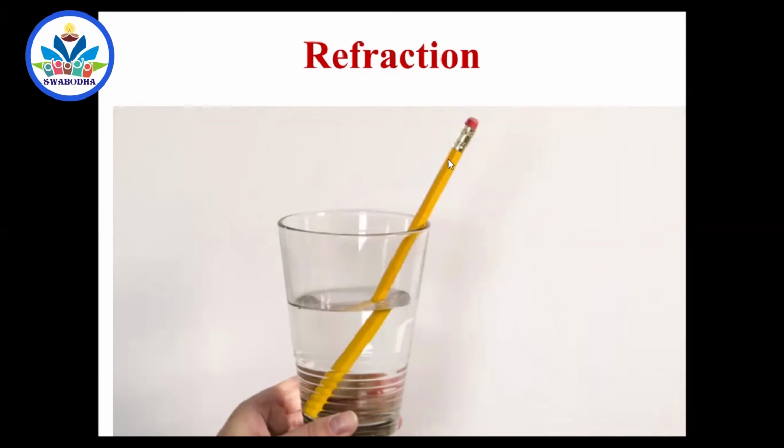So the type of image these rays of light coming from this portion of the pencil produce is not the same type of image produced by the rays of light coming from this portion of the pencil, because they will have to have an extra activity. That means they have to pass through water and then to air. So they will produce a shifted image, and it appears to be broken. But actually this is because of refraction. This is not reality. The pencil is not broken. This is because of the beauty created by the light.